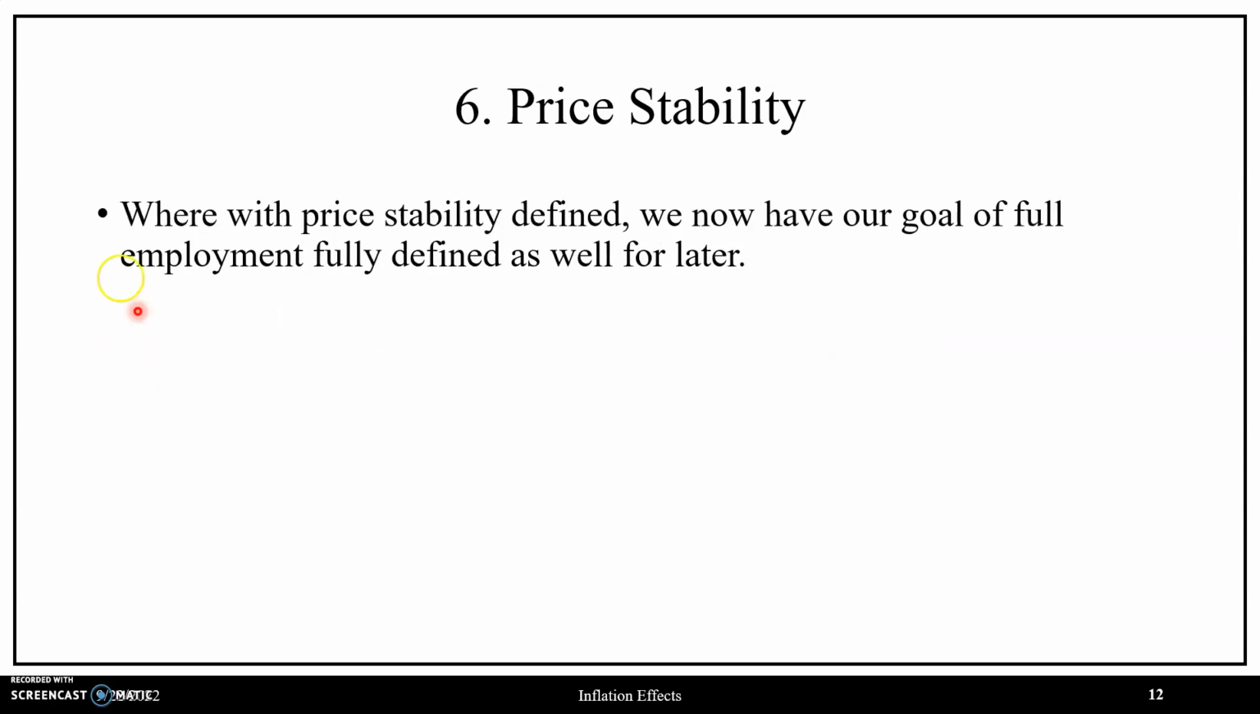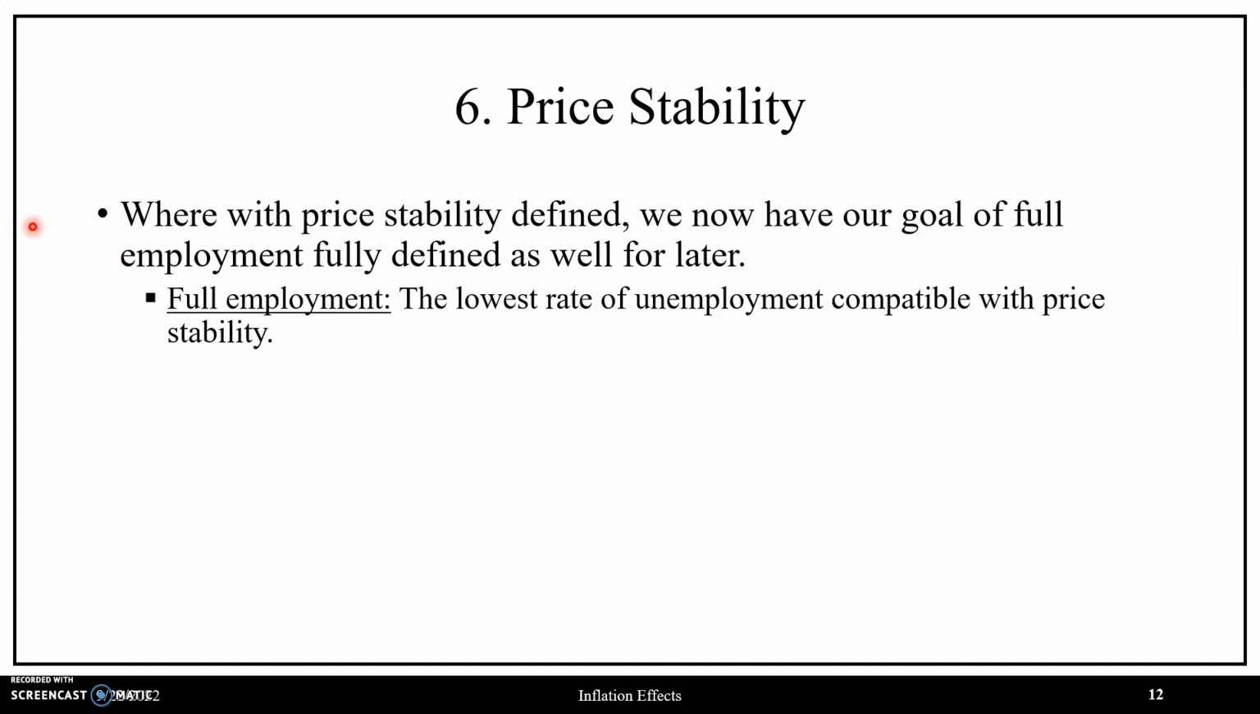So then, with price stability defined, a consequence of this is that we now have our goal of full employment fully defined as well. In that, recall that full employment is the lowest rate of unemployment compatible with price stability, in which in a previous chapter we saw that this was an unemployment rate between 4% to 6%, in which there is zero cyclical unemployment. So this unemployment rate of 4 to 6% allows for frictional, structural, and seasonal unemployment, but no cyclical unemployment.